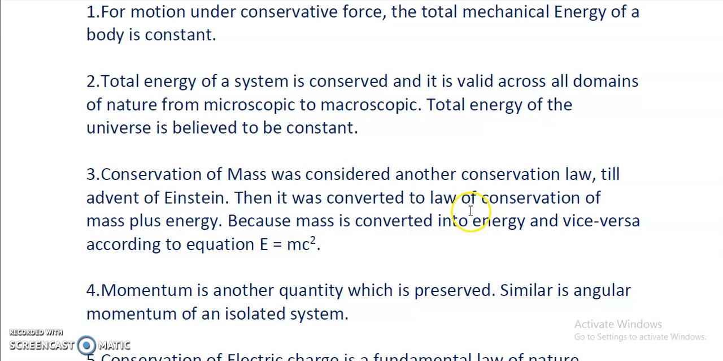Conservation of mass plus energy, because mass is converted into energy and vice versa according to the equation E equals mc square. This is the energy-mass equivalence relation. After the entry of this relation in the physical world, we consider the conservation of mass plus energy, because energy can be converted into mass, correct, or mass can be converted into what? Energy, right?